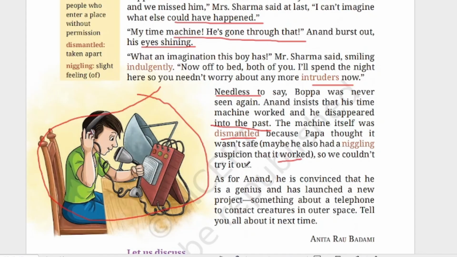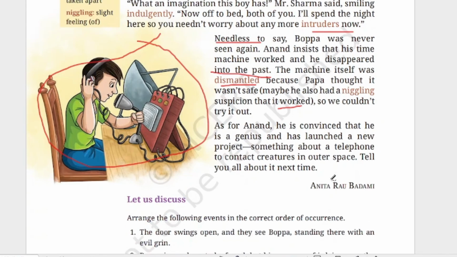So we couldn't try it out. Dismantled it. As for Anand, he is convinced that he is a genius and has launched a new project, something about a telephone to contact creatures in outer space. Tell you all about it next time.